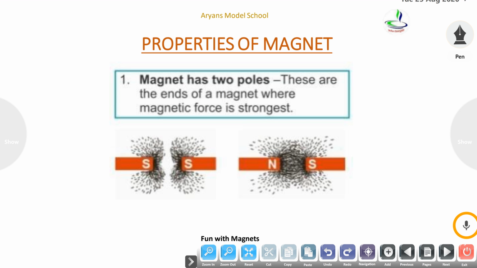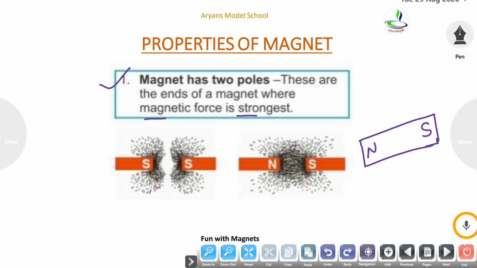Now we will discuss the properties of magnets. What are the properties of a magnet? The first one is, a magnet has two poles. Each magnet has two poles. These are the ends of a magnet where magnetic force is strong. You can see in these pictures. For example, it is a magnet. A magnet has two poles. What is the name of these poles? North pole and south pole.